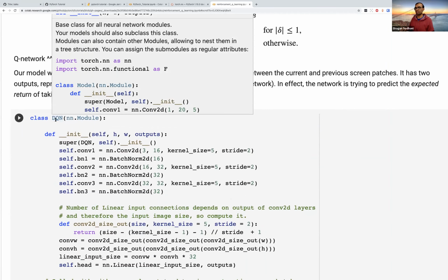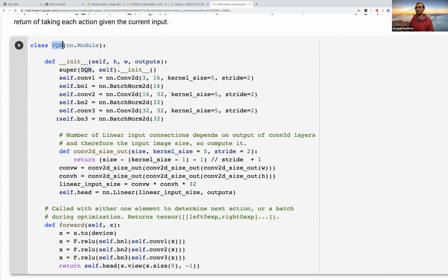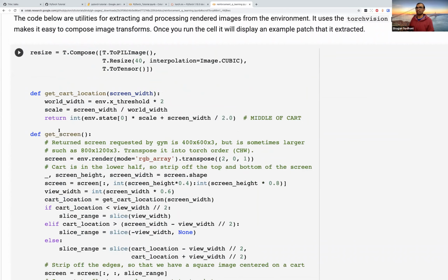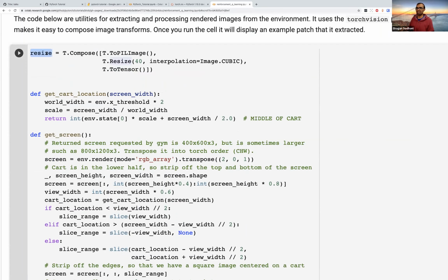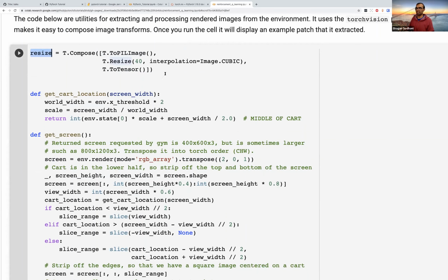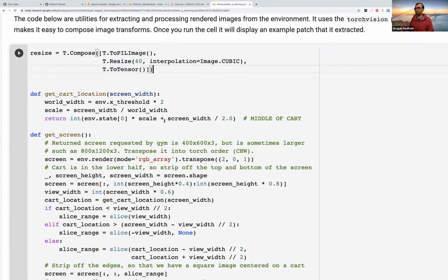We want to have this DQN model, and let's come back to the model in a few minutes. Basically, we want to define this DQN model, and we hope that we would be able to train it, but ignore the definition of the model for a minute. Let's look at everything else that we have. We have a resize function, which takes the image that we get from the environment and resizes it. You don't need to worry about why we are doing this specific resizing. This is basically a pre-processing step.